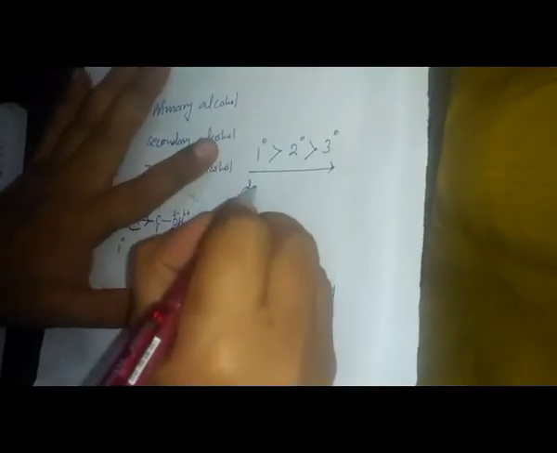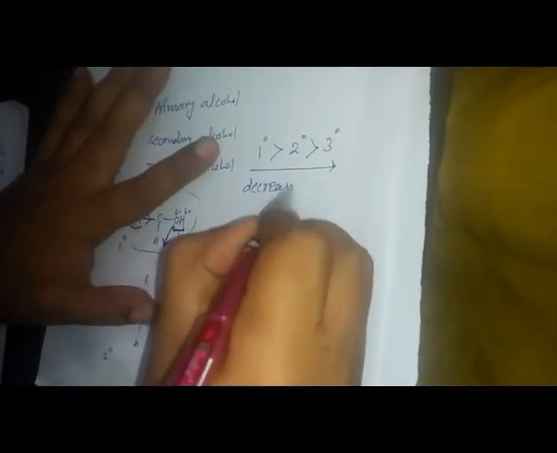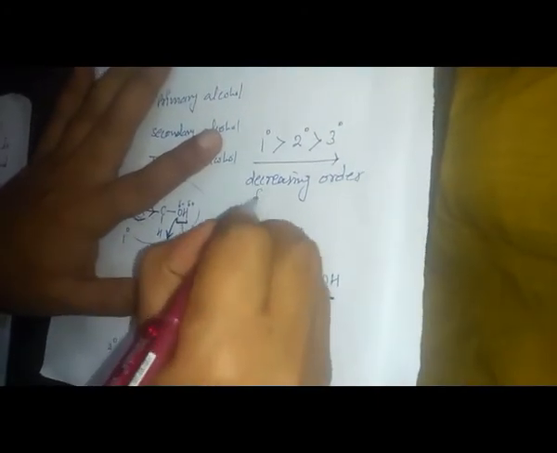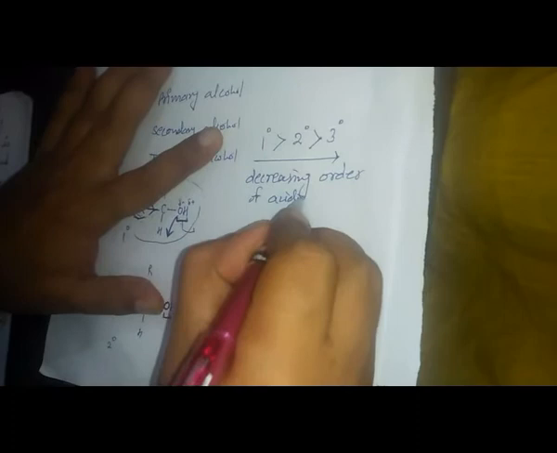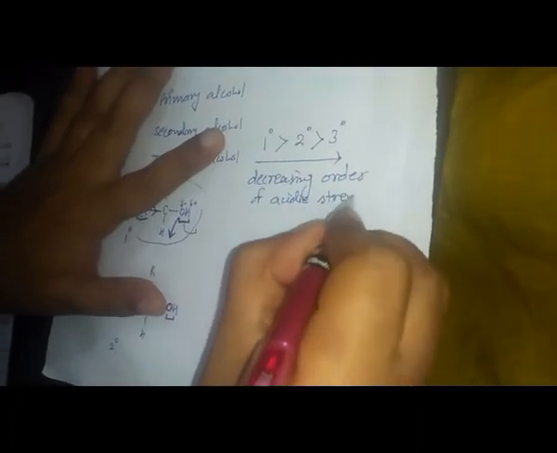So we can say that primary alcohols are more acidic than secondary and tertiary. This is the decreasing order of acidic strength. That is the discussion about the acidic strength of different types of alcohols.